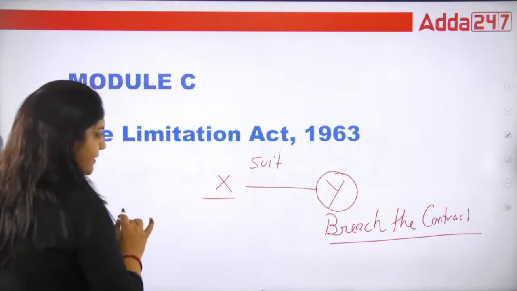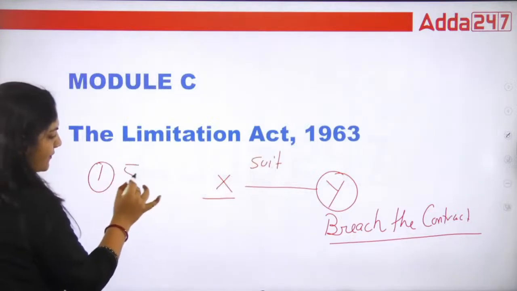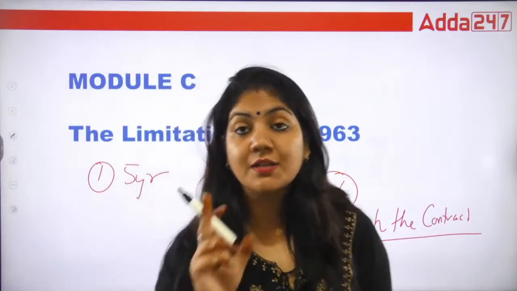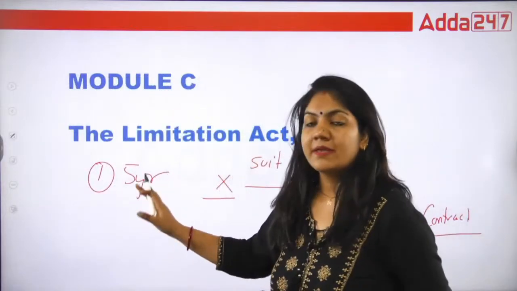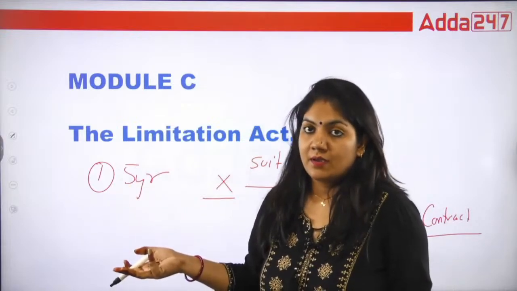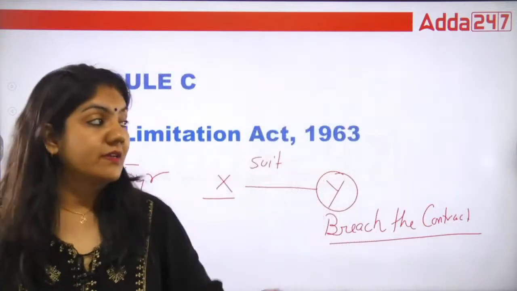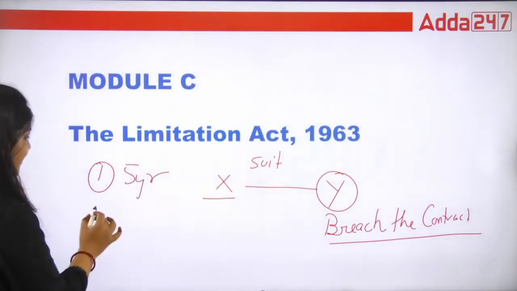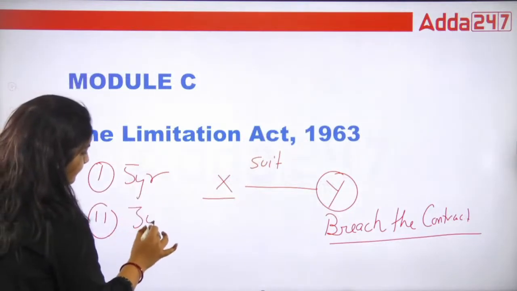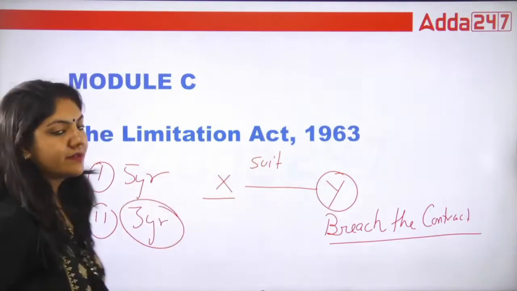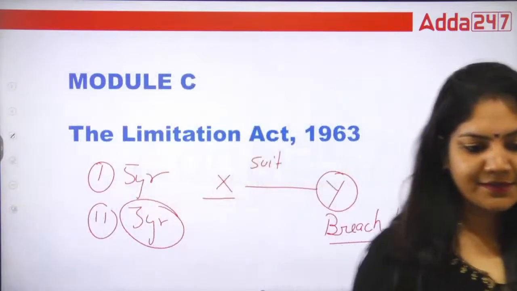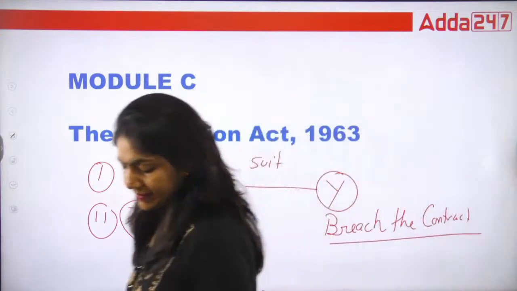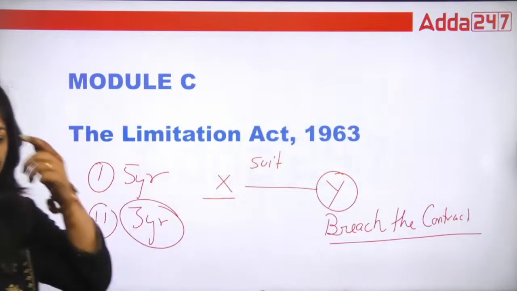Now suppose X files the suit after 5 years, so will it be useful? The answer is no, because after 5 years the evidence may be destroyed, but the limitation is given under the Limitation Act 1963. So what is the limitation? The limitation is basically 3 years. So within 3 years you have to file the case. That's it. Okay, so this is your Limitation Act.